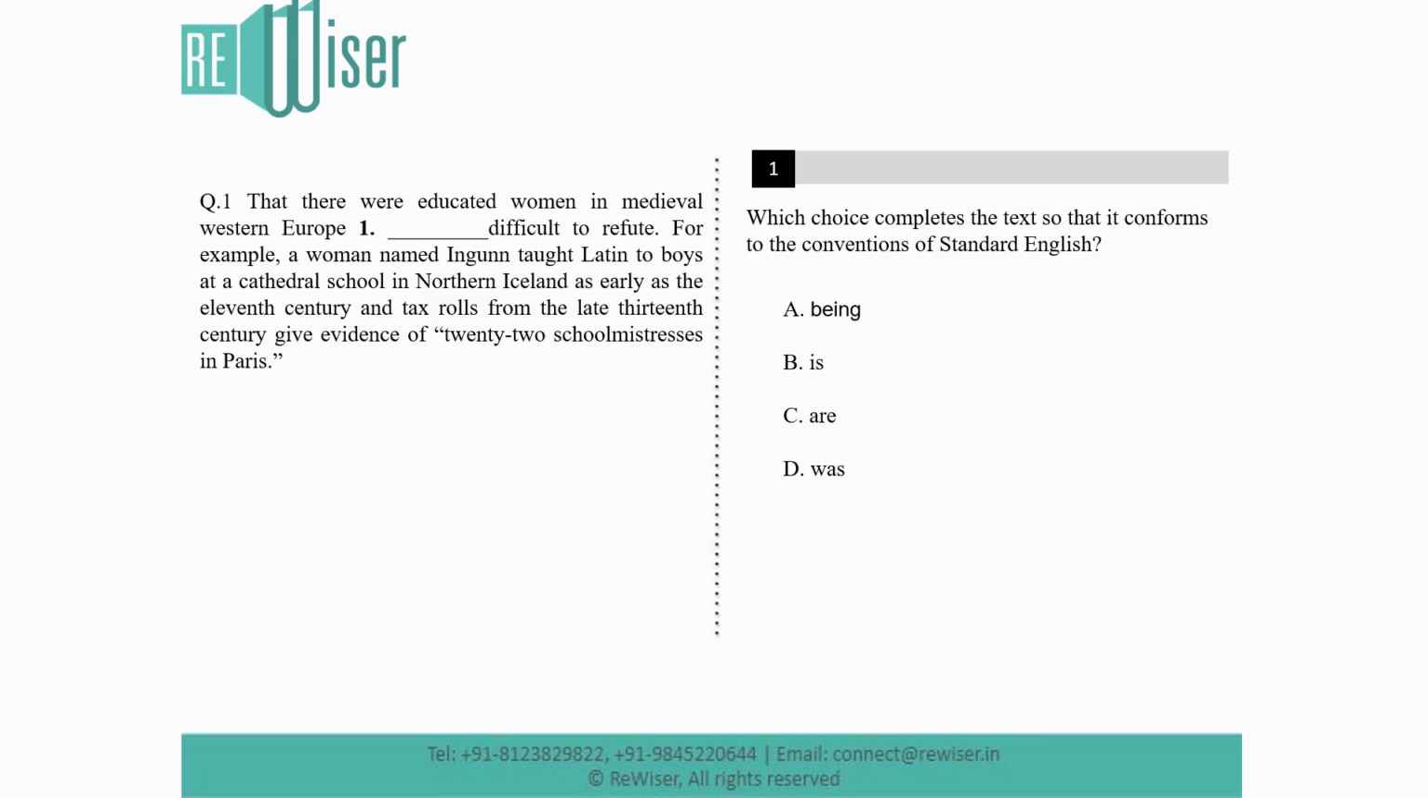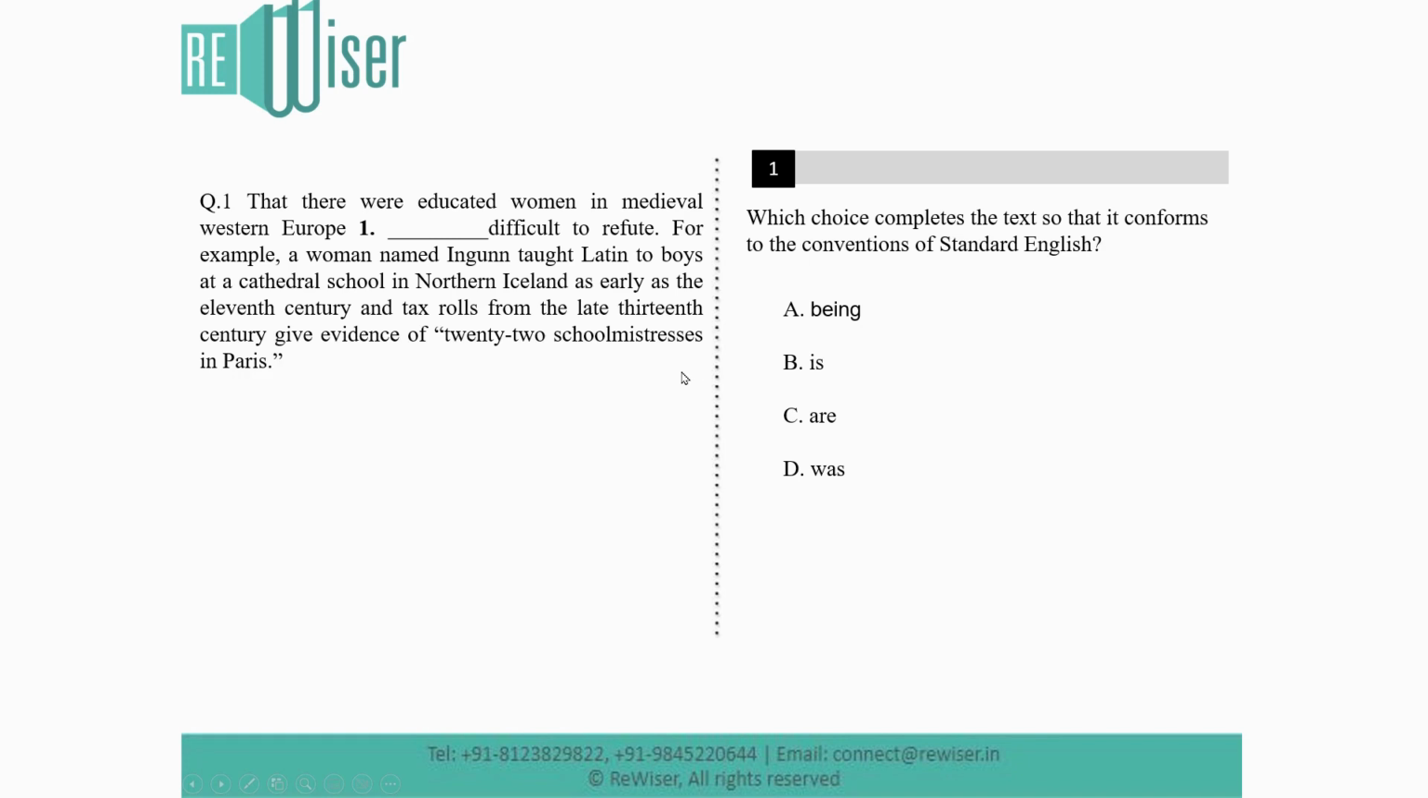That there were educated women in medieval Western Europe is difficult to refute. For example, a woman named Ingunn taught Latin to boys at a cathedral school in northern Iceland as early as the 11th century, and tax rolls from the late 13th century give evidence of 22 schoolmistresses in Paris. Let's take a look at the question. Which choice completes the text so that it conforms to the conventions of standard English? Option A, being; option B, is; option C, are; or option D, was.